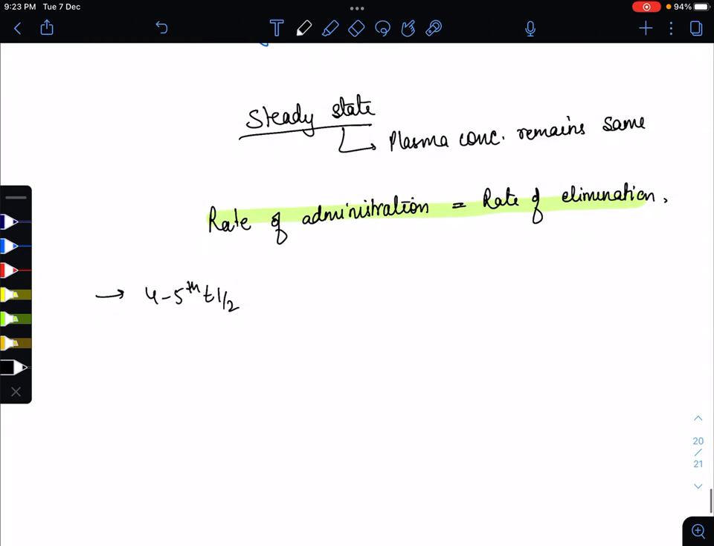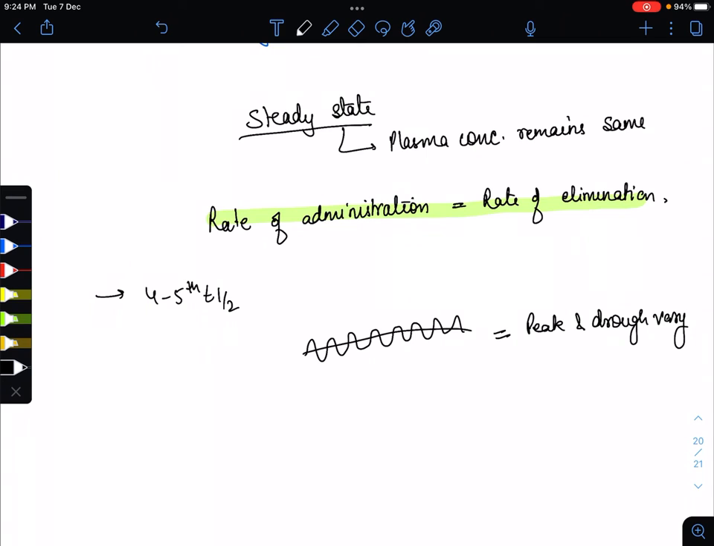The drug is given intermittently, so the curves will look like this, and it depends on the dosing interval frequency, means peak and trough vary there. So this is all about the steady state plasma concentration.